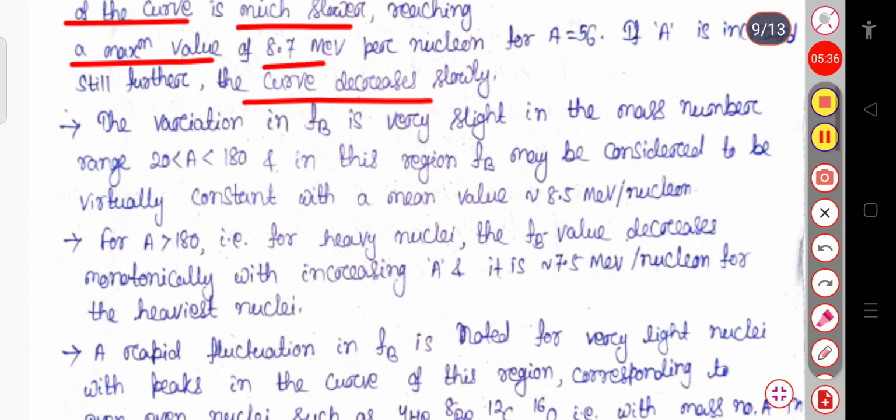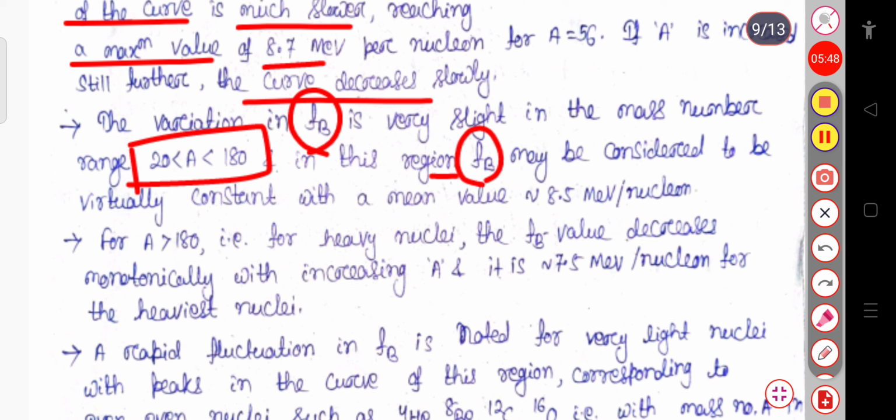So the variation in this binding energy fraction, Fb, is very slight in the mass number range from 20 to 180, and in this region Fb may be considered virtually constant, with a mean value of 8.5 MeV per nucleon.